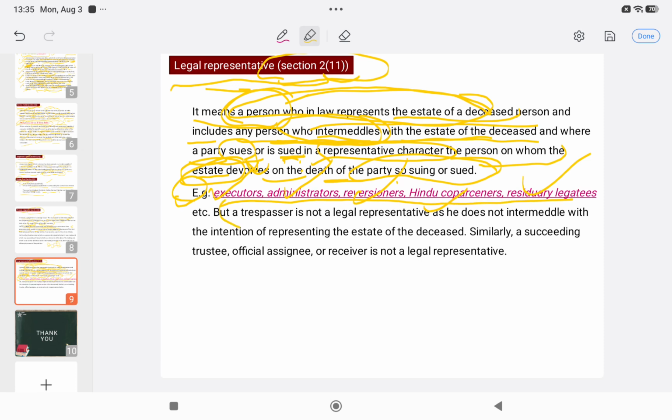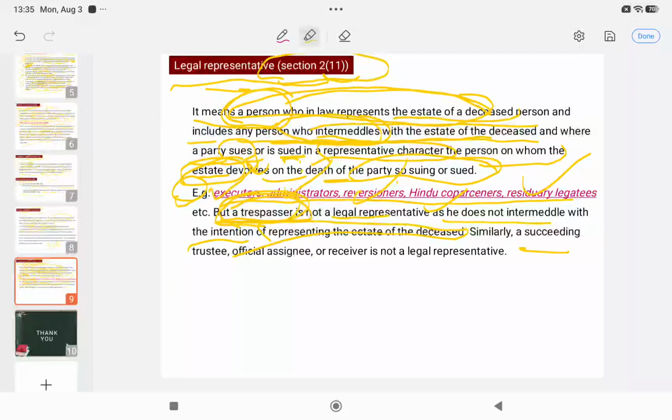But a trespasser, can we say that any person who has trespassed into your property will be your legal representative because he is intermeddling with your estate? No, he will not be, because he is not intermeddling with the intention of representing the estate of the deceased. So a trespasser cannot be a legal representative.